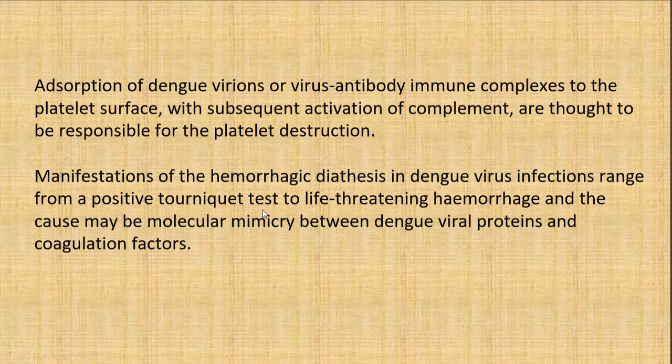Molecular mimicry means they look similar. The body thinks the dengue viral proteins and the coagulation factors are the same, so the action against the dengue viral proteins can be seen on the coagulation factors, leading to decreased coagulation factors and increased hemorrhage. There could be autoimmunity. The immune cells of our body, which should act on the dengue viral proteins, go and act on the coagulation factors due to the molecular mimicry, that is, similar structure and similar molecules. So that leads to decreased coagulation factors, decreased platelets, and increased chance of hemorrhage.